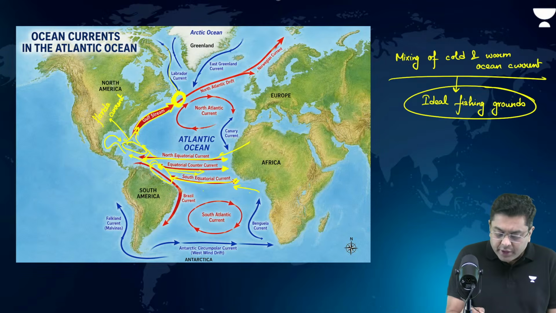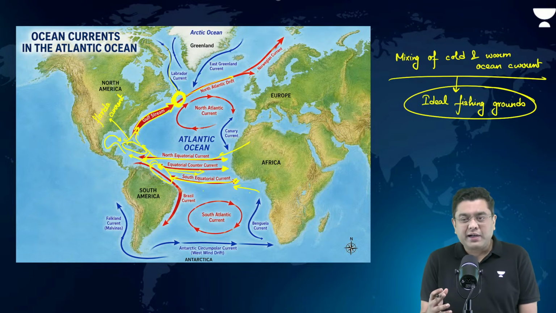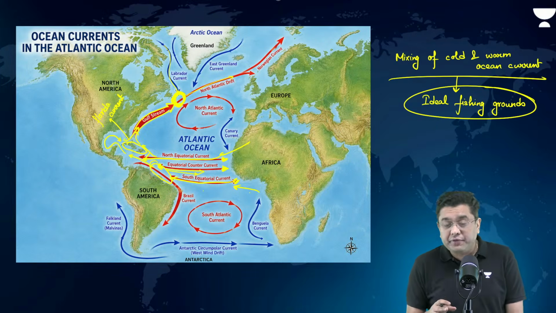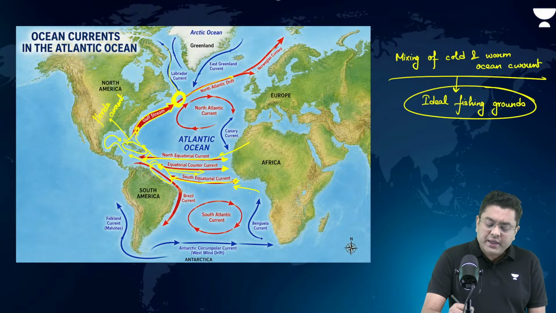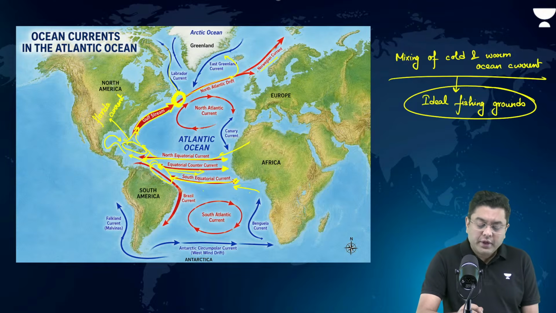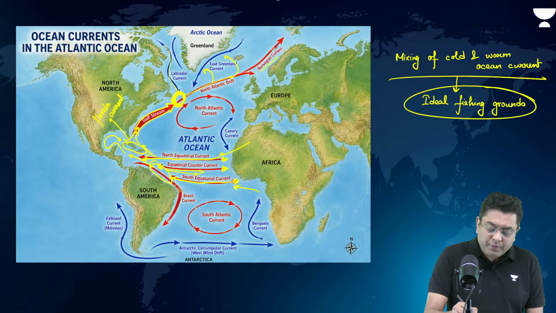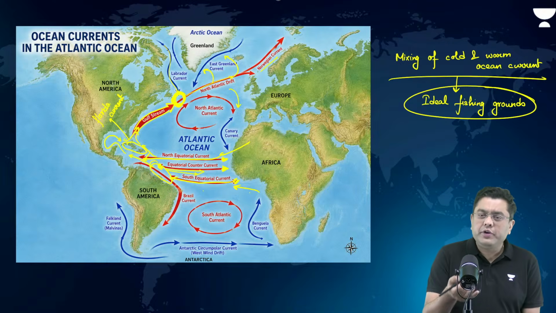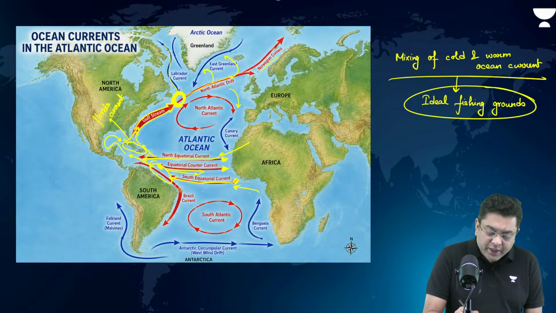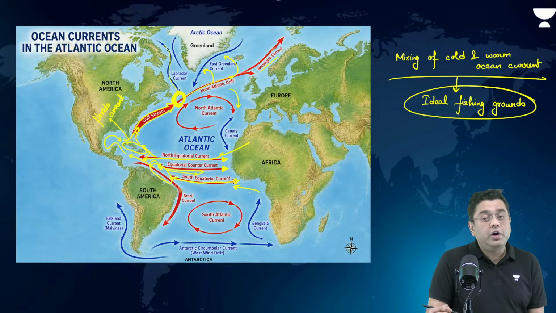Then this warm current further moves, and there you have the North Atlantic Drift, which keeps the region ice free during most of the year. It is further subdivided into the Norwegian current. You have a warm current going here also, known as the Irminger current. It has multiple classifications. Coriolis force ensures it will bend to the rightward direction. Now the water is coming from higher latitude to the lower latitude, and that is where you have the Canary current, the cold Canary current, because it is coming from a higher latitude to the lower latitude.